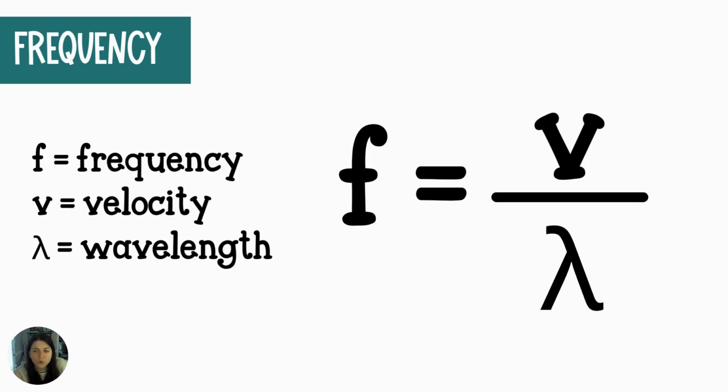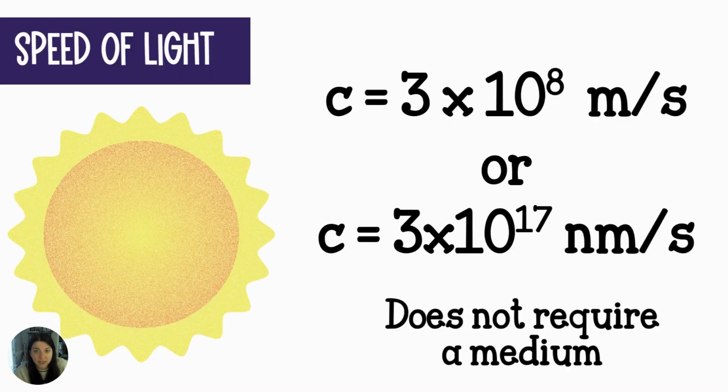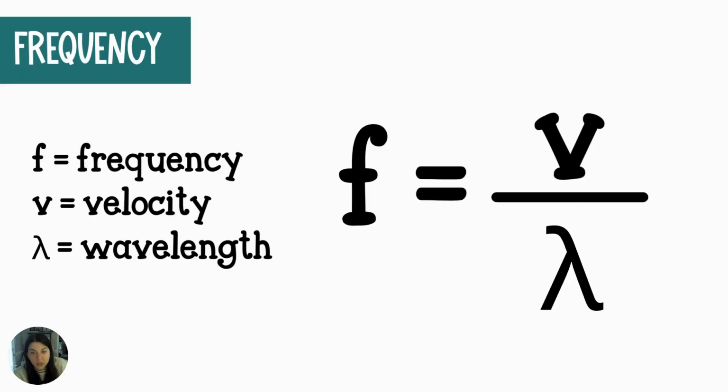So if your velocity is given in meters per second, 3 times 10 to the 8th meters per second, then your wavelength must also be measured in meters. You can calculate a frequency using 3 times 10 to the 17th nanometers per second, but then your wavelength must also be recorded in nanometers. So you can plug in a velocity and a wavelength here. It's just that the length portion of the measurement must be the same. Otherwise, you'll have to convert one so that they match.